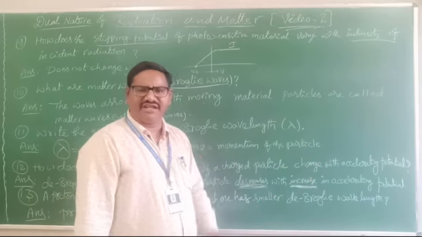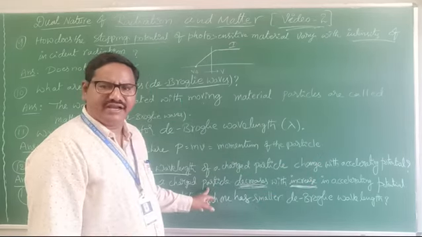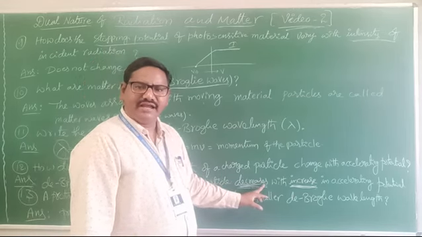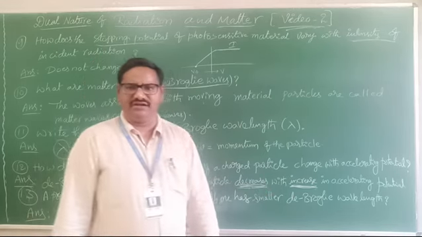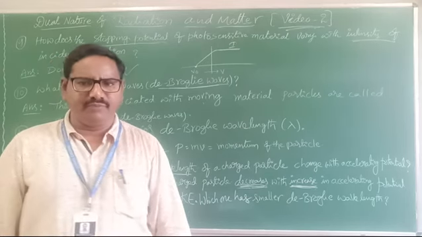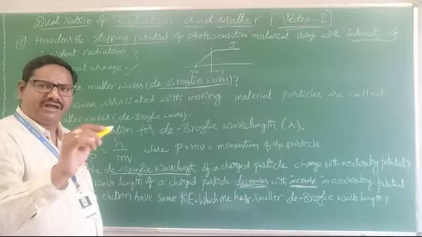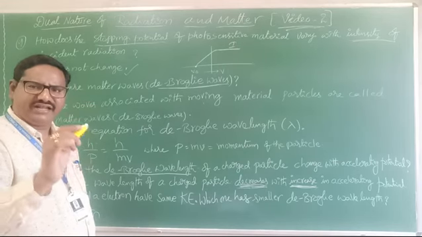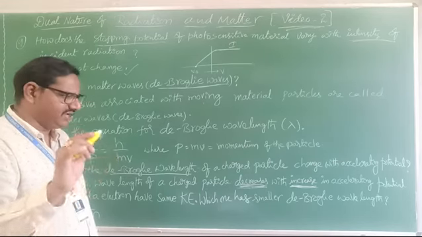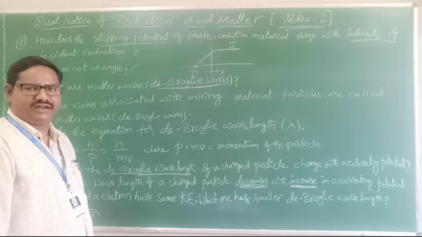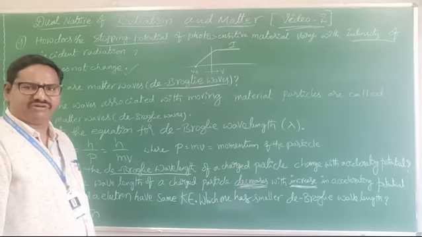Are you understanding? Very simple. Lambda value decreases with increase in accelerating potential. Clear? That is one more question.